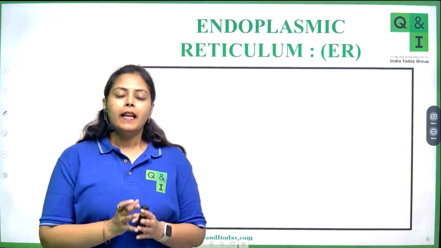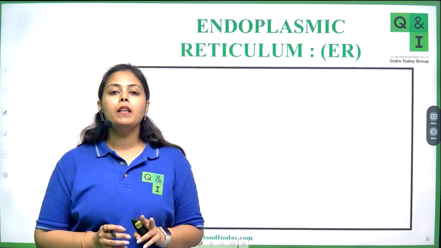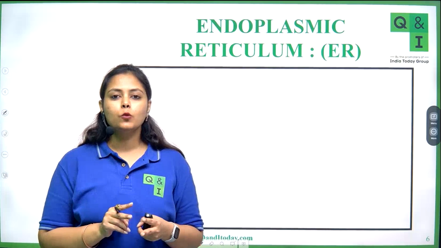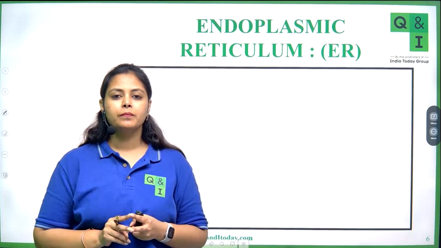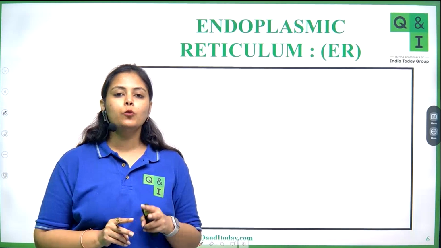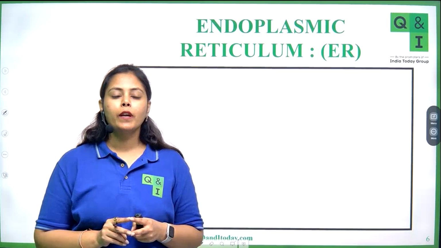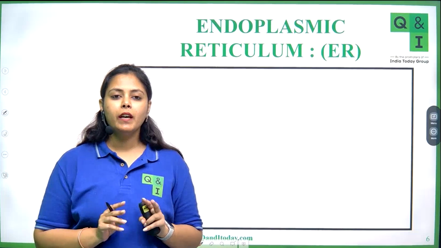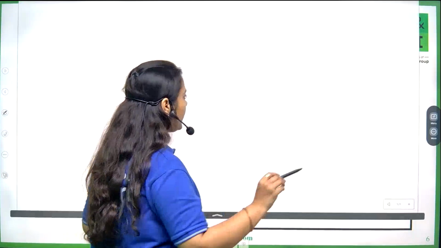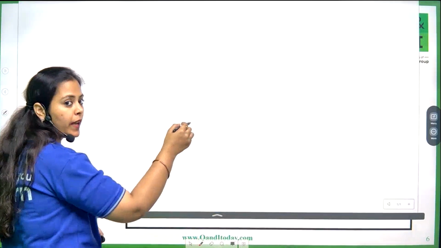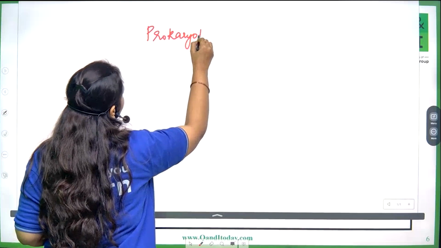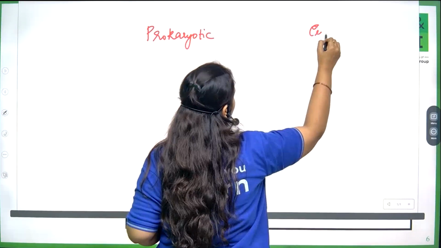Now, let me ask you this. Do you now understand the two types of cells which are present? Yes, the two types of cells are prokaryotic and eukaryotic cells. Are you thorough with these two types of cells? If you don't remember, then let me make you remember this. There are two types of cells: prokaryotic cells and eukaryotic cells.